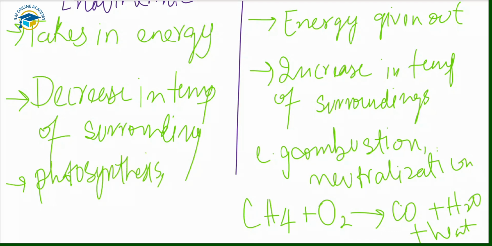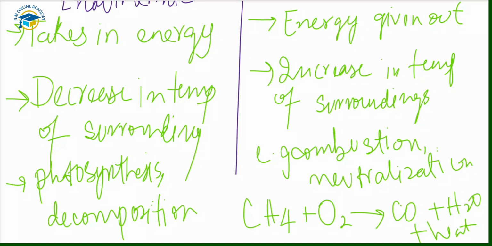And next we have decomposition. In decomposition reactions, a compound is broken down into different products, and energy is usually taken in for the breakdown of the compound. So these are the endothermic and the exothermic reactions. These are the main points related to these, and we also have examples of endothermic and exothermic reactions.